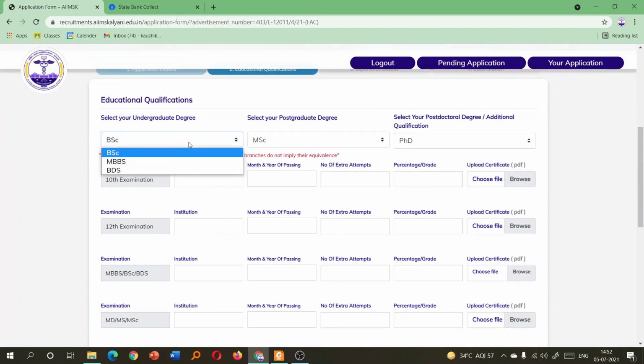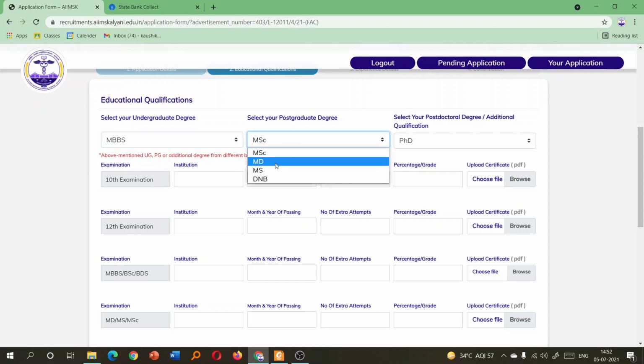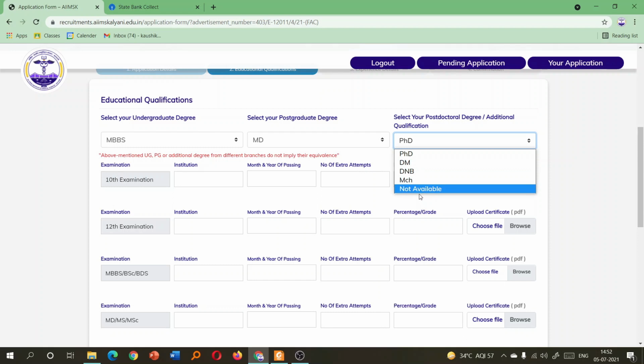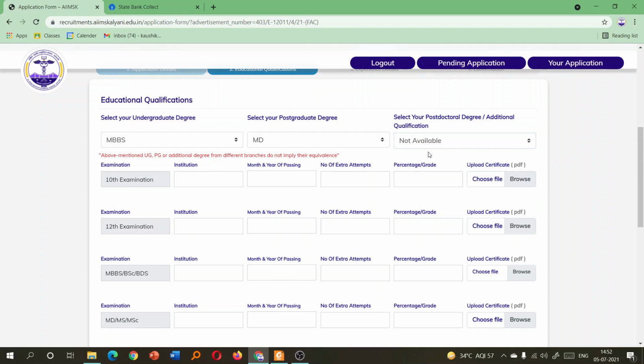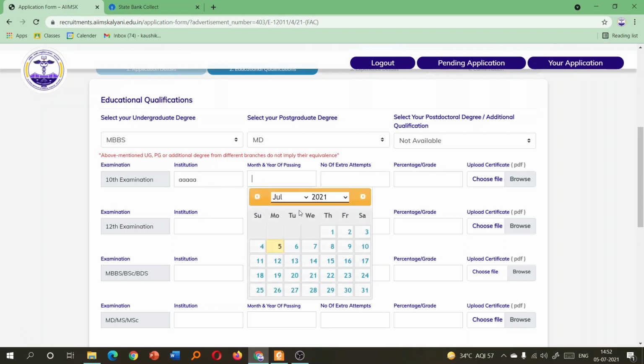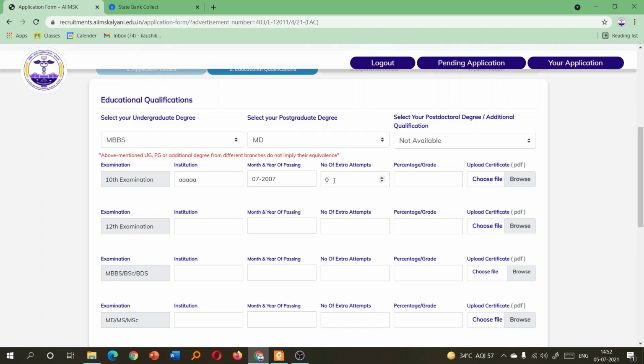Next is select your undergraduate degree. Select MBBS, postgraduate degree MD, postdoctoral degree if you have, or you can select not available if you do not have. Institution, I am just giving some random thing like this. Number of extra items, let's make it 0, percentage 75.